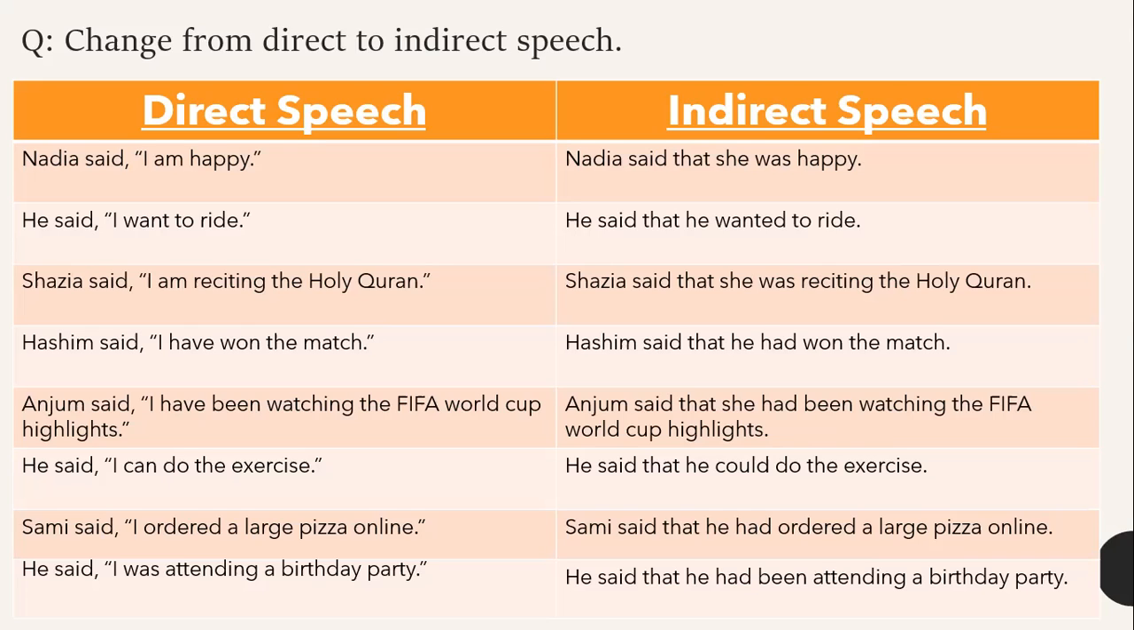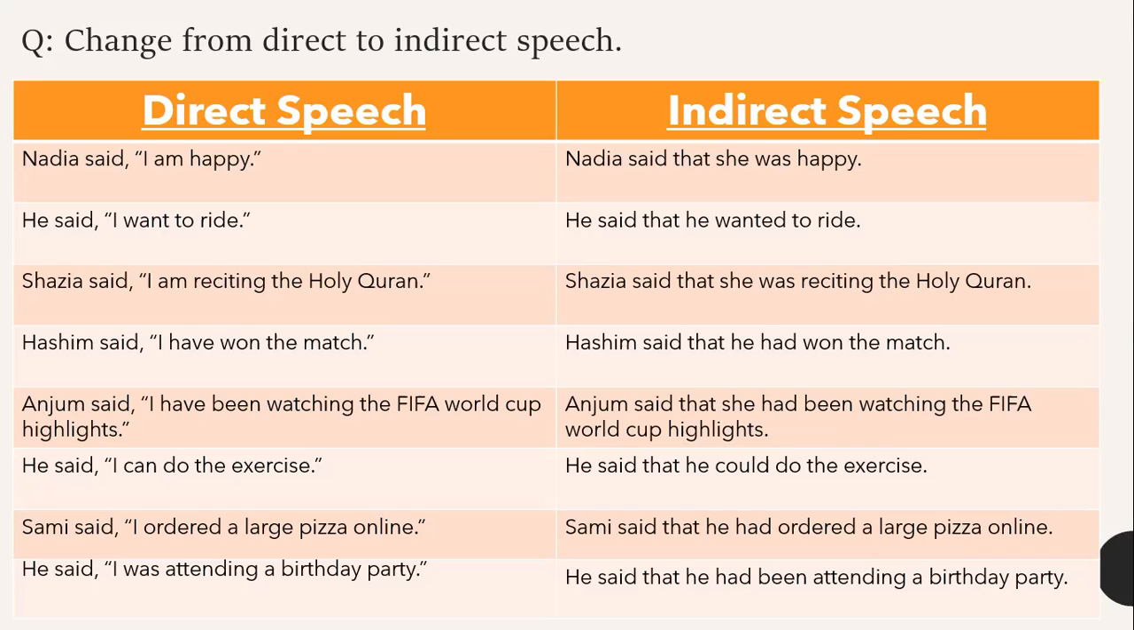Now, when we convert present indefinite, it will change into the second form, that is, he wanted to write. Shaji said, "I am reciting the Holy Quran." This tense within inverted commas, present continuous, will convert into past continuous, that is, she was reciting. Was plus verb first form plus ing, or verb fourth form.